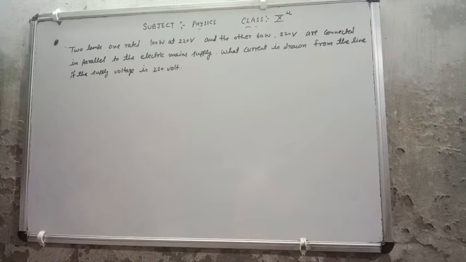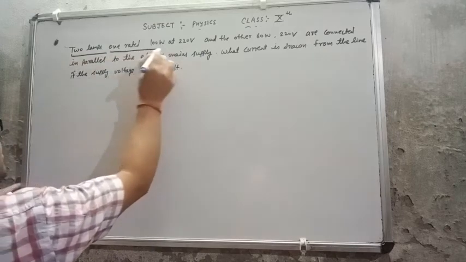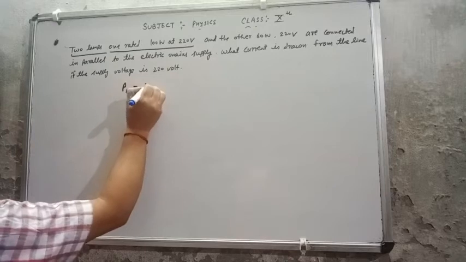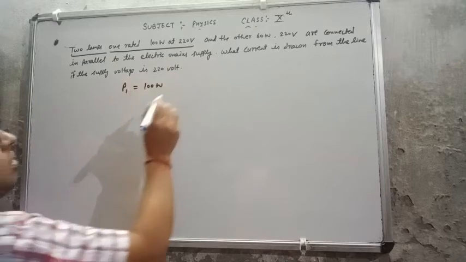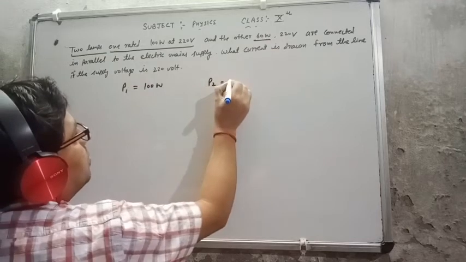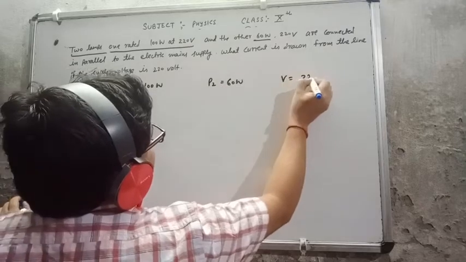Now again read the question. What is given? They have given 2 lamps, one rated 100 watt 220 volt. That means P1 they have given us 100 watt, P2 they have given us 60 watt, V remains the same, this is 220 volt.